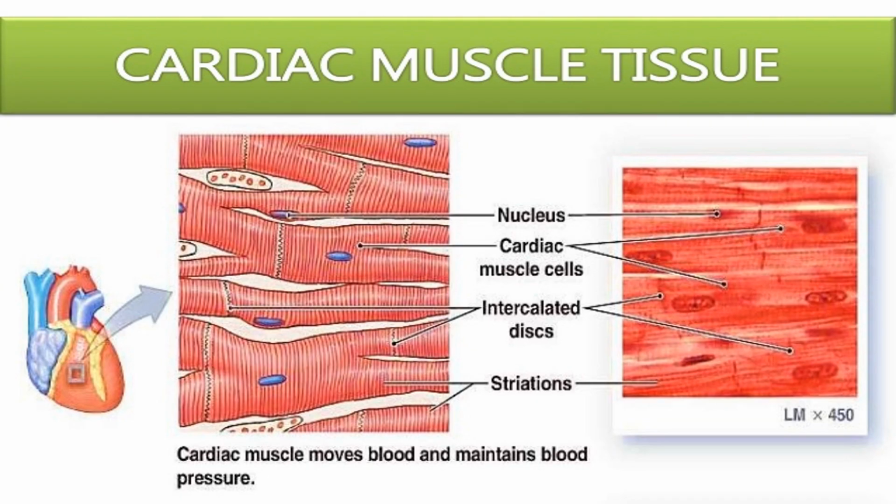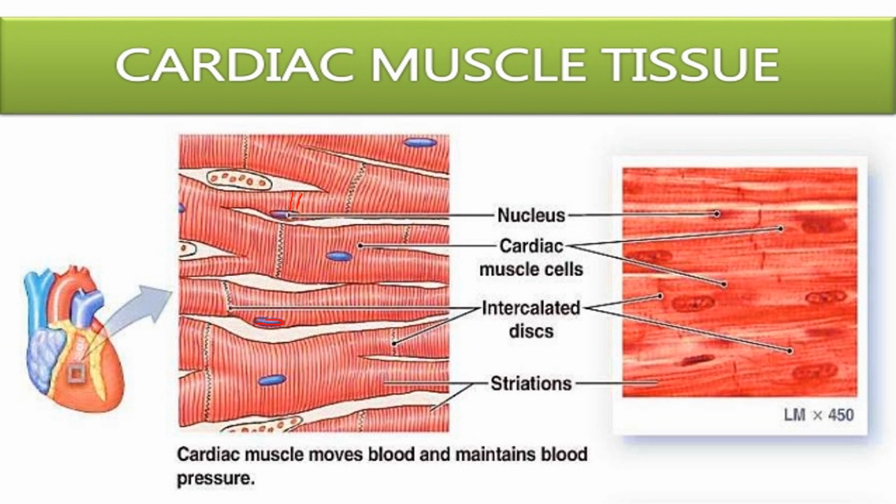Now the next type of muscle tissue is cardiac tissue. Here you can see it is branched and has alternate light bands and dark bands, as in the skeletal muscles. Usually there is one nucleus, and at some places it may have two nuclei. The striations are similar to those of the skeletal muscle. It also has all the organelles present in the muscle fiber.